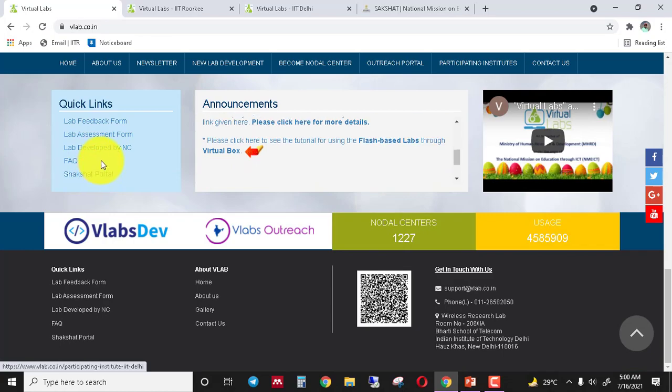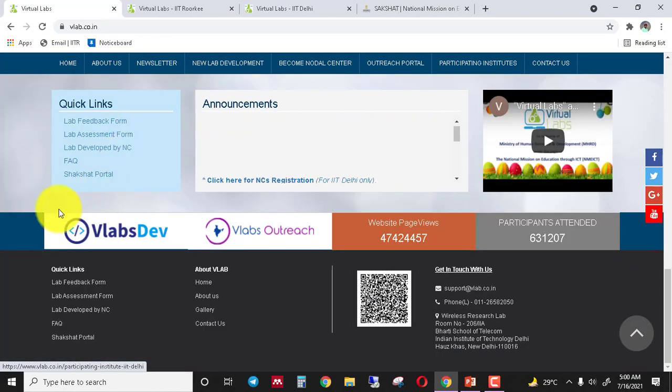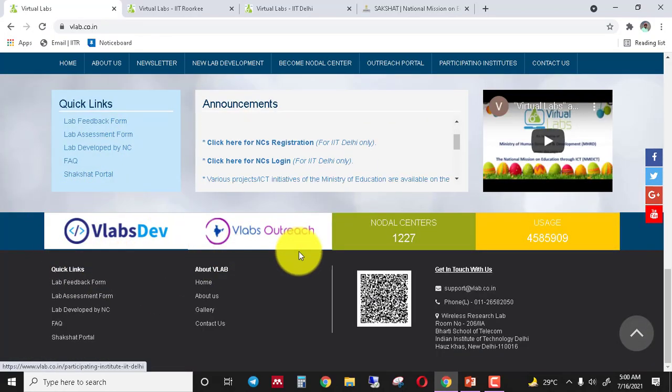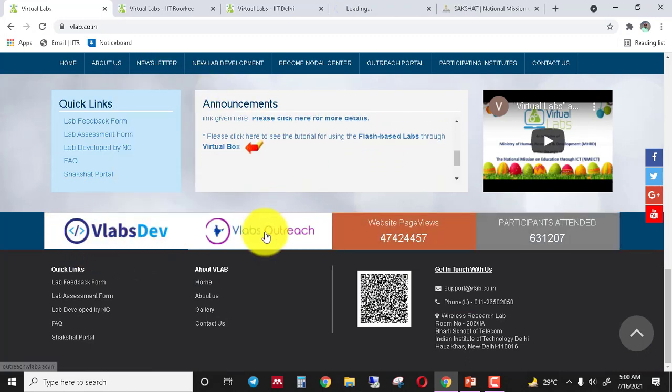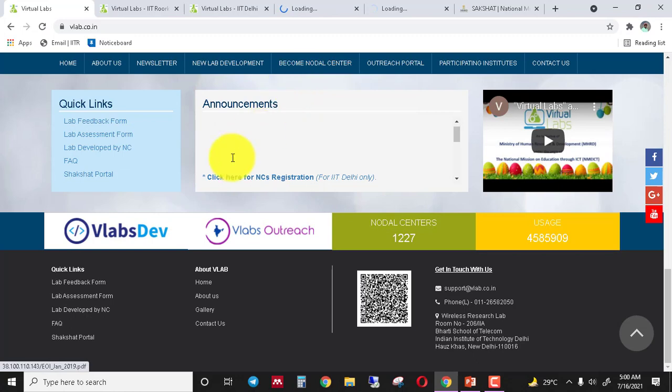Okay, now here two portals are also linked, that is the VLab Dev and VLab Outreach. In the VLab Dev portal all the labs which are currently under development are available.